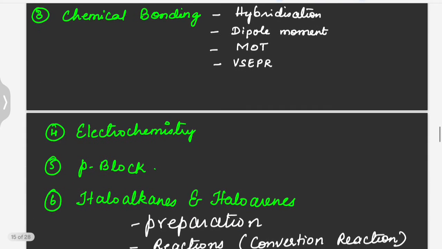Next, electrochemistry. From electrochemistry usually numericals will be asked. So revise all the formulas and also the example sums. At least a few sums you have to practice to get an idea. And then P block. Revise this chapter, which is very important from NCERT. Go through NCERT completely, a very simple chapter. So P block is very important. From this also you will get many questions.